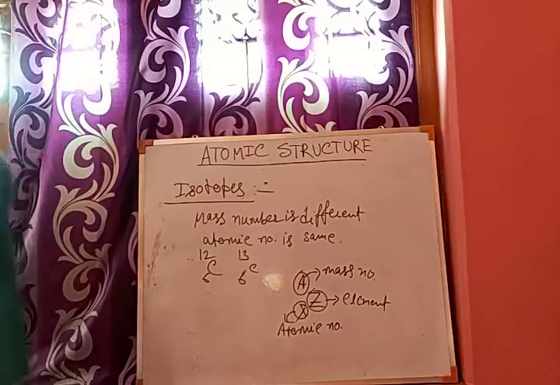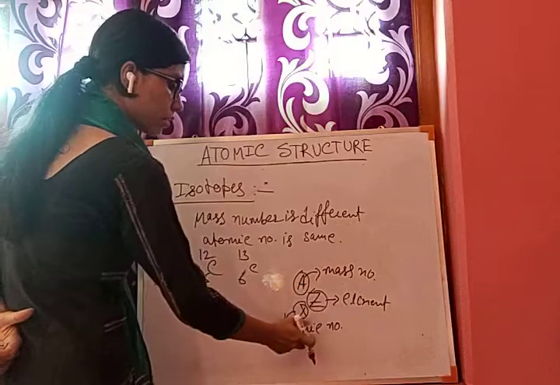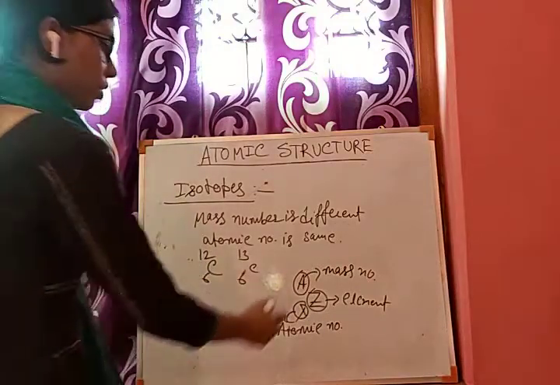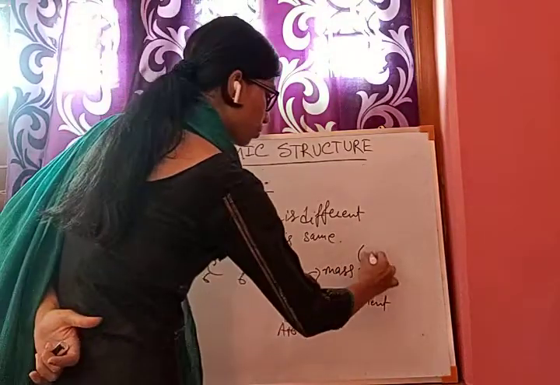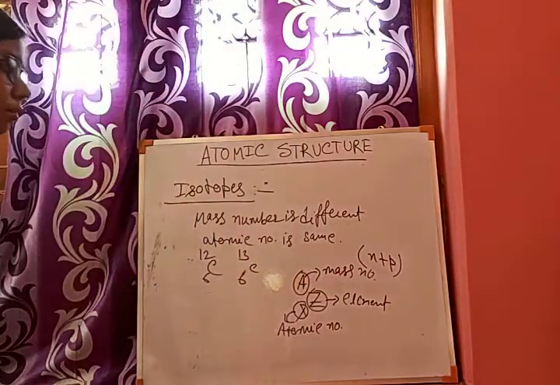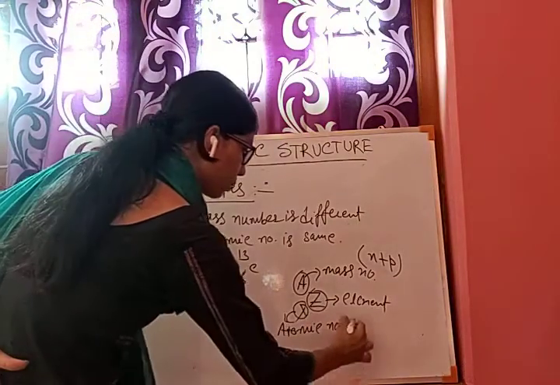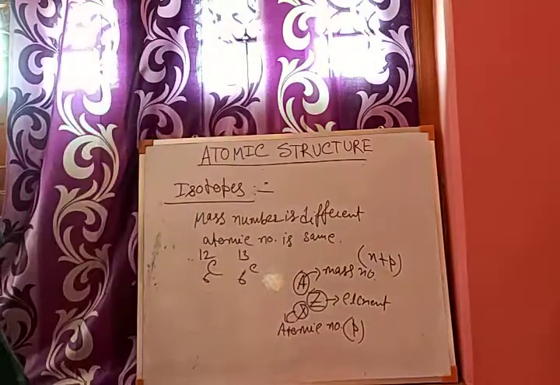This atomic number is actually the proton number. So this is the element, this is the mass number, and this is the atomic number. The mass number contains neutron plus proton, and the atomic number is the number of only protons.